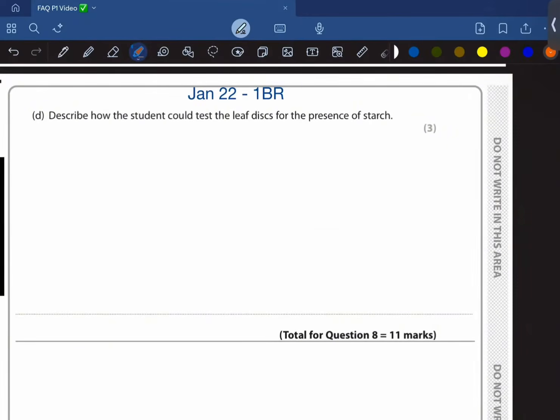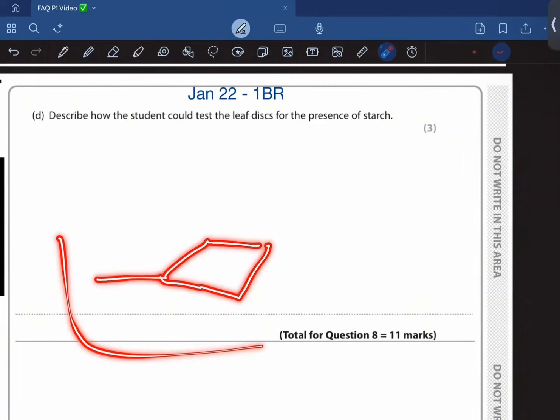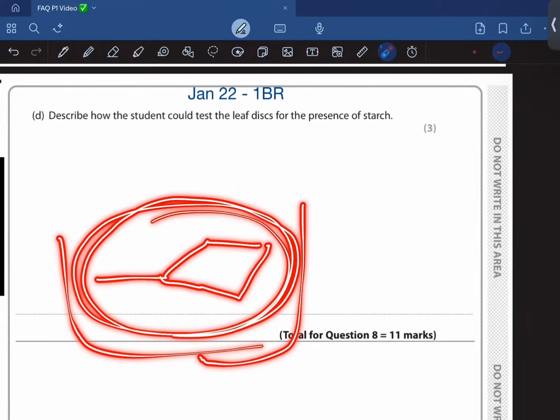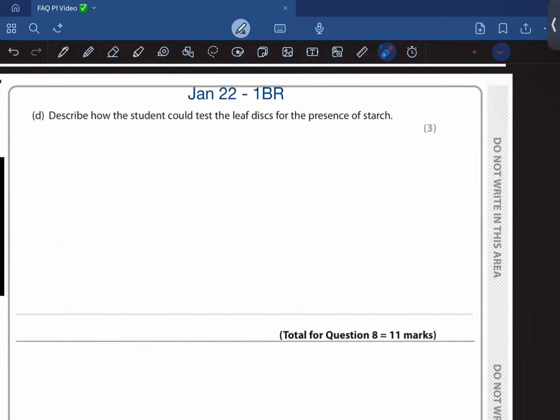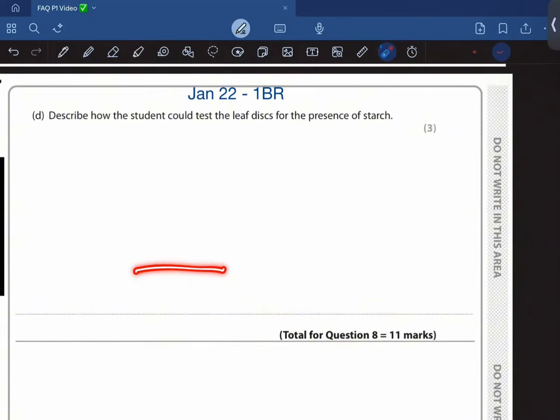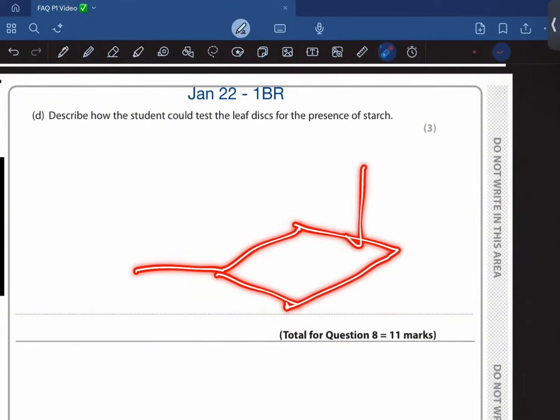Describe how the student could test a leaf for the presence of starch. So first of all, the student needs to take the leaf, and once the student has the leaf, they need to boil the leaf to kill it and prevent any further chemical reactions from taking place. Then the leaf is generally green in color, right? So to decolorize the leaf, the student again needs to boil it in ethanol to remove the chlorophyll. And once it is boiled in the ethanol, it needs to be washed in cold water.